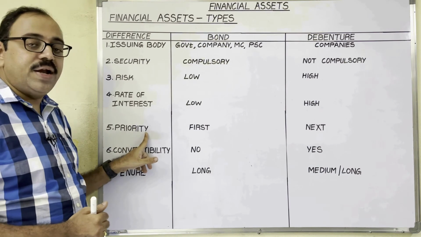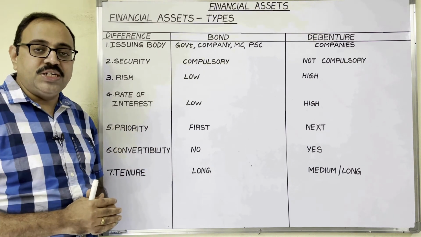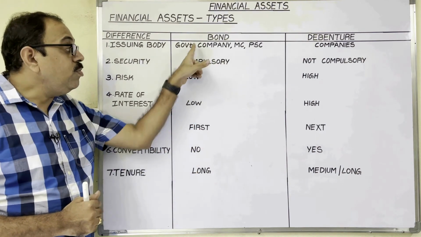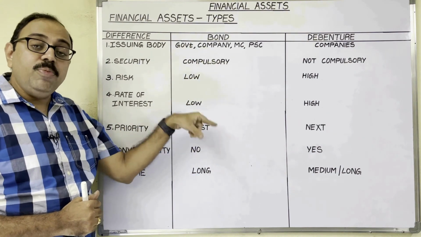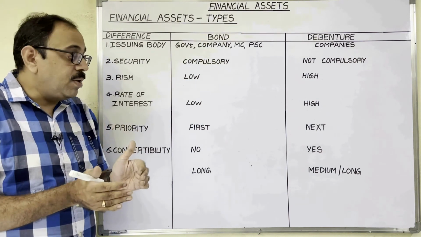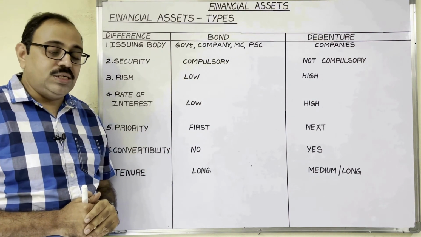Next, priority. At the time of liquidation, while returning the principal amount, priority will be given to bondholders. After paying to them, if any amount is left over, company gives that amount to debenture holders.